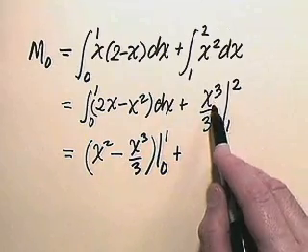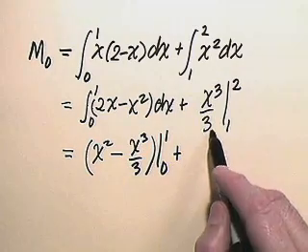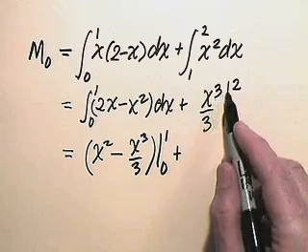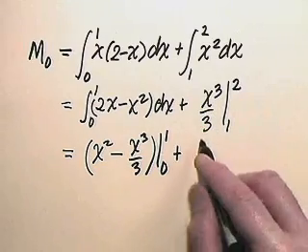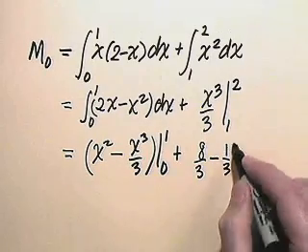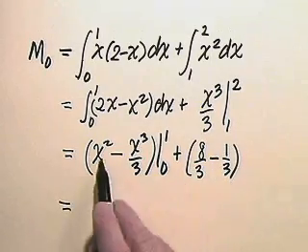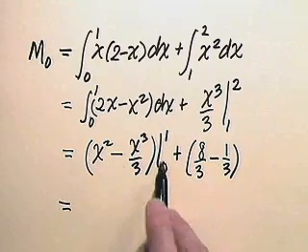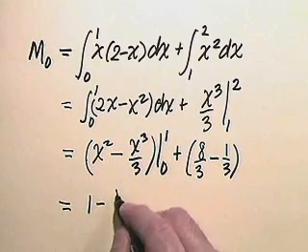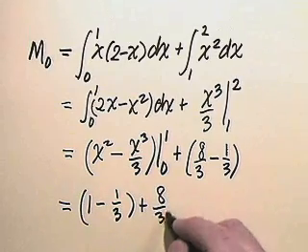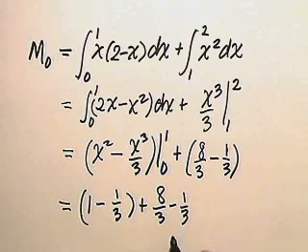And of course, over here in this second term, x cubed over 3 evaluated between limits 1 to 2. Putting in the upper limit 2, we get 2 cubed, or 8 thirds, minus 1 third. So now here we put our upper limit 1 in. 0 will contribute nothing, so we have 1 minus a third plus 8 thirds minus a third.